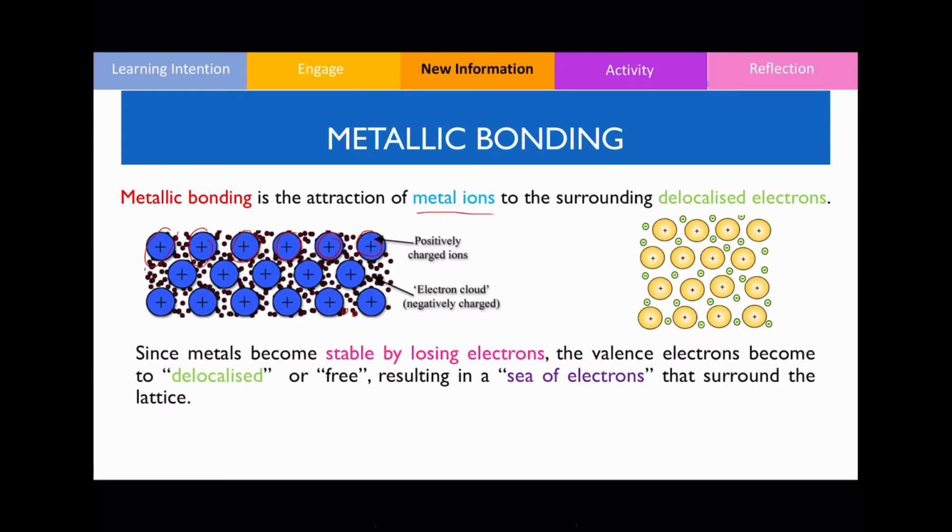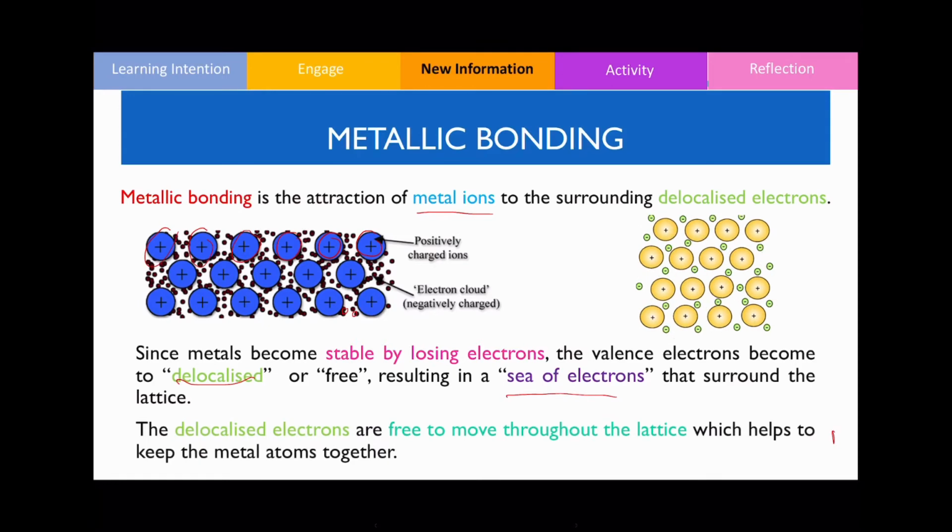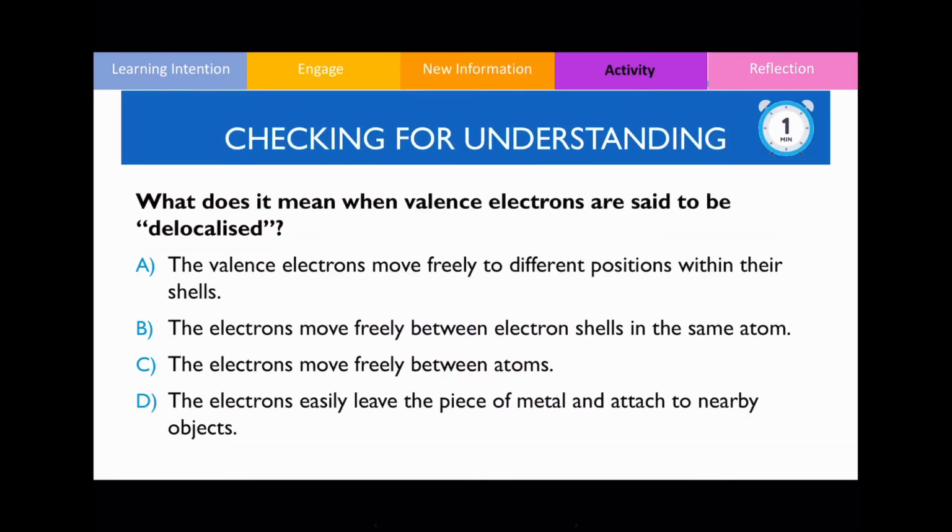The reason we have delocalized electrons is that the atoms become stable by losing these electrons. Essentially, the word delocalized means it's free. If all the metals do this, you will have a sea of delocalized electrons surrounding the lattice. My last point says that it is the nature of this sea of delocalized electrons that holds all the metal atoms together.